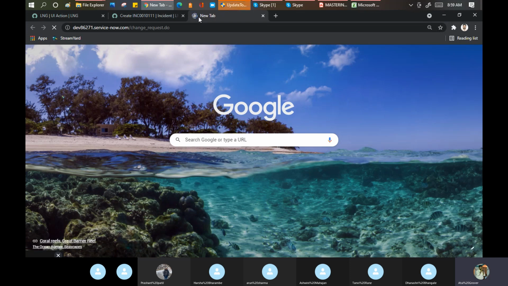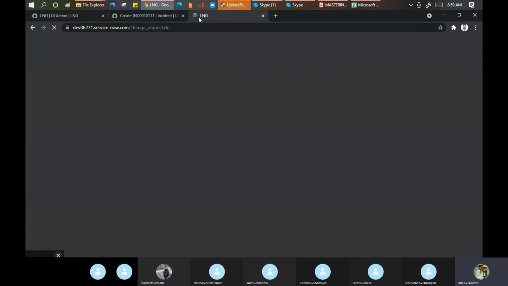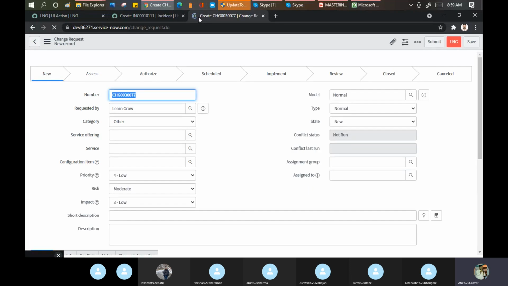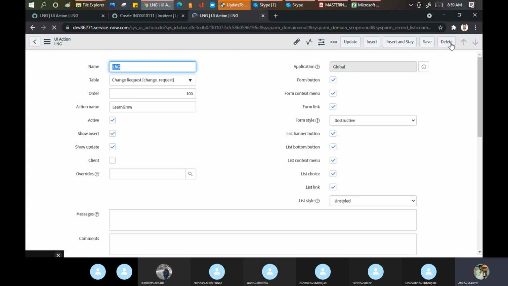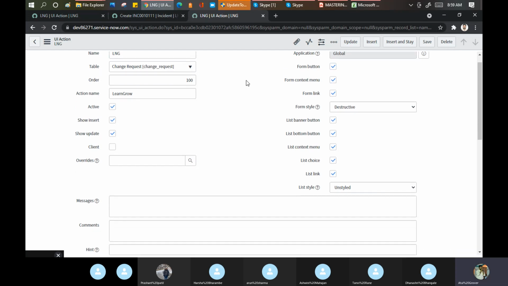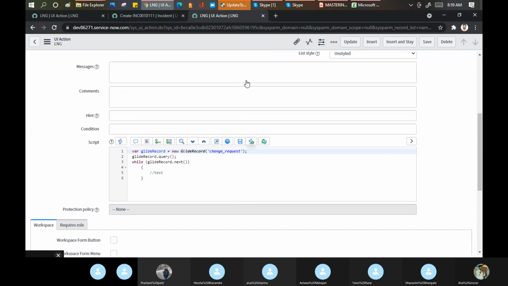Because yesterday we did not write any code in our UI action, but this time we mentioned something in the UI action. Let's see what happens if I click on this. See, nothing is happening. It just opened that record automatically, because we did not mention anything about what to do.